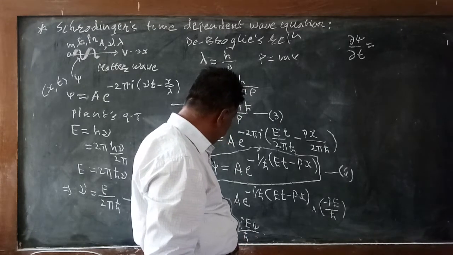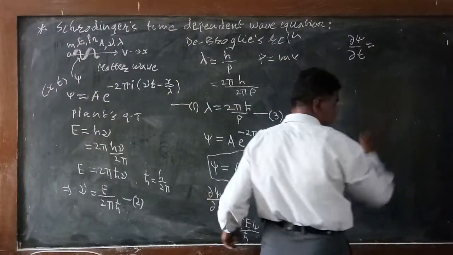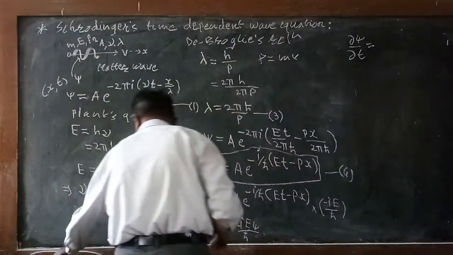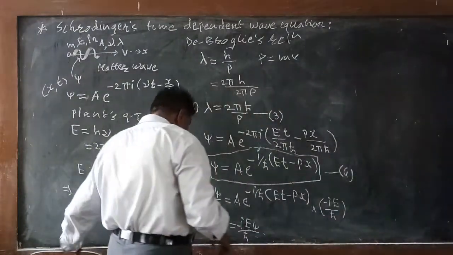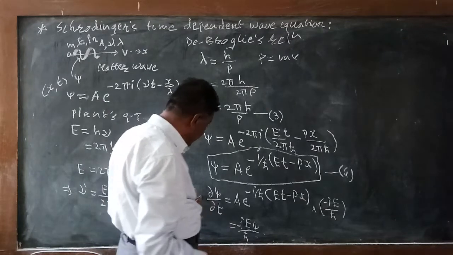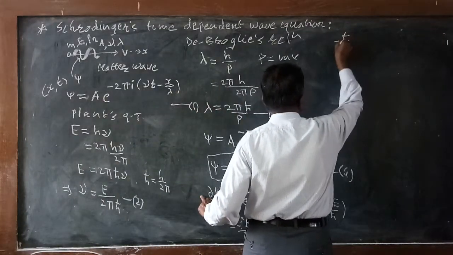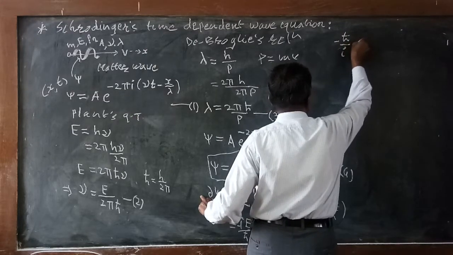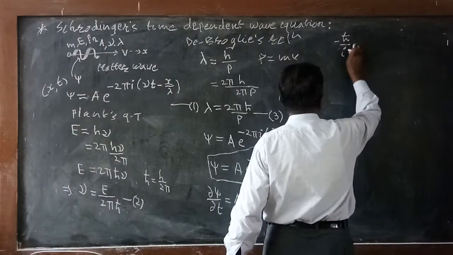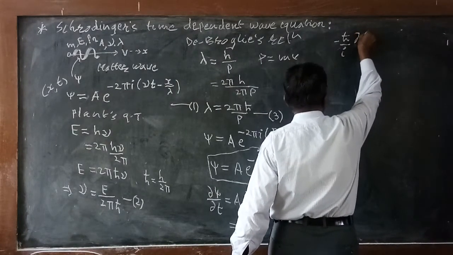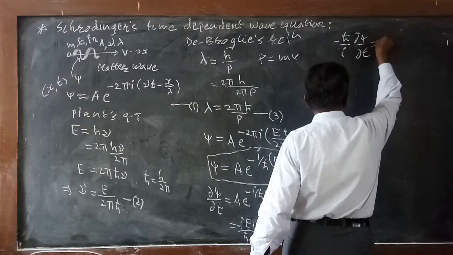So we get minus h cross divided by i times delta psi divided by delta t, which will be equal to E psi.